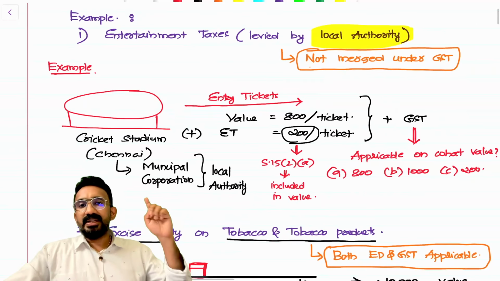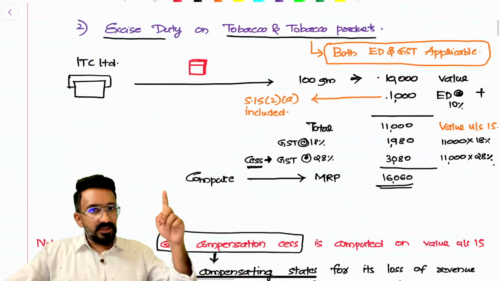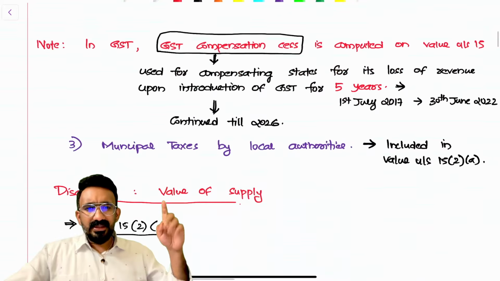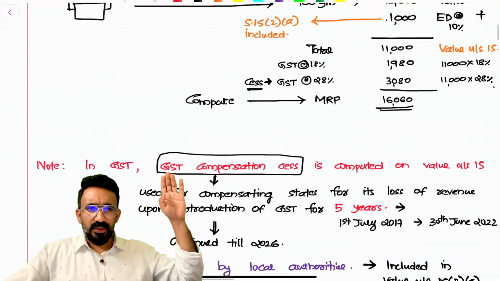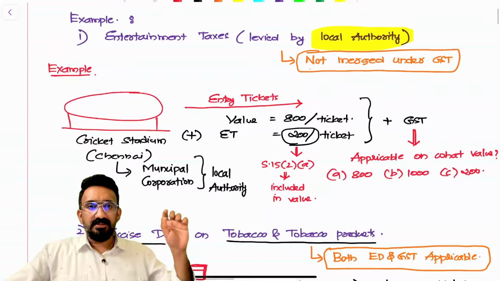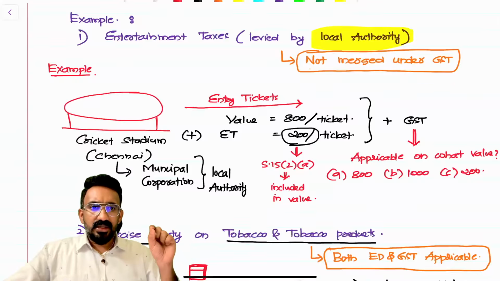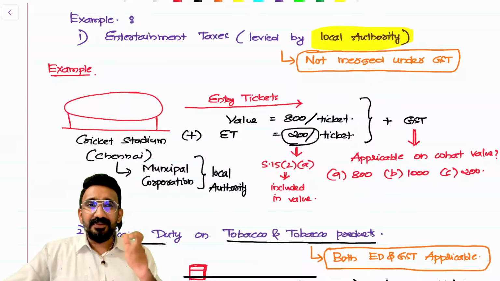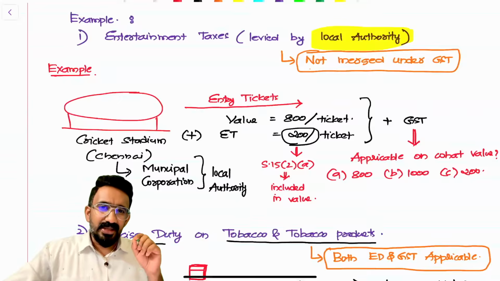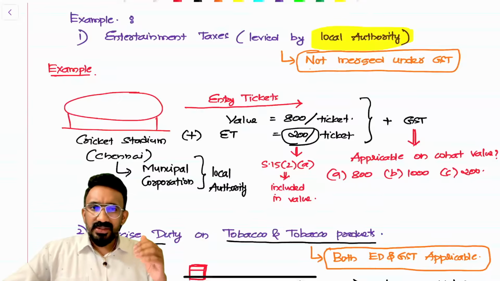Basically, they test entertainment taxes, excise duty on tobacco, and sometimes municipal taxes by local authorities inside it. Thought process is very simple. Entertainment taxes have a slightly different provision in GST. What they have basically done, when GST was introduced, they were supposed to merge all the other local taxes, but